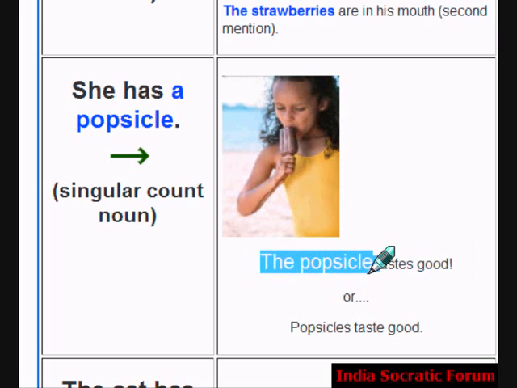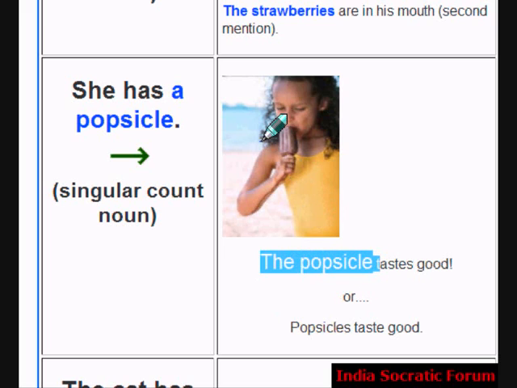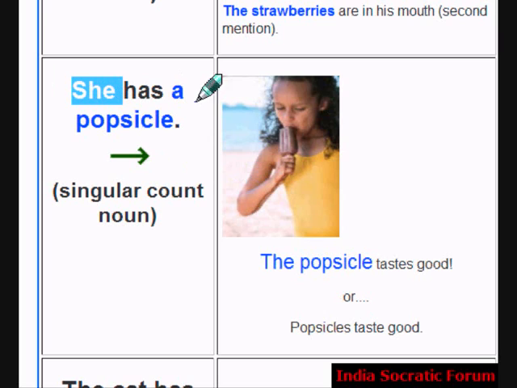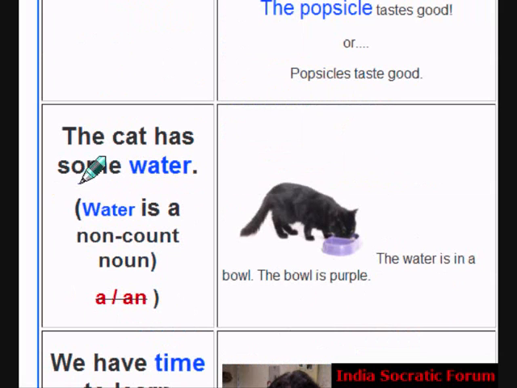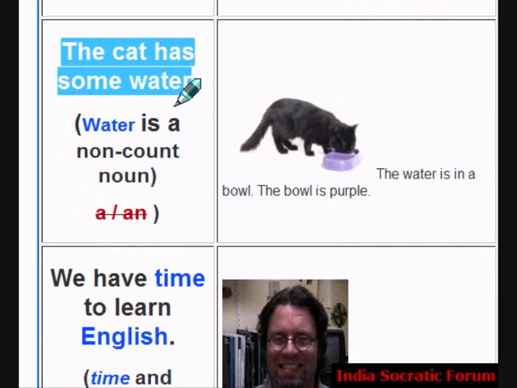Or popsicles taste good. You say popsicles taste good or any popsicle. But the popsicle points to the popsicle she has. The popsicle is brown in color. She has a popsicle. One more example. The cat has some water.